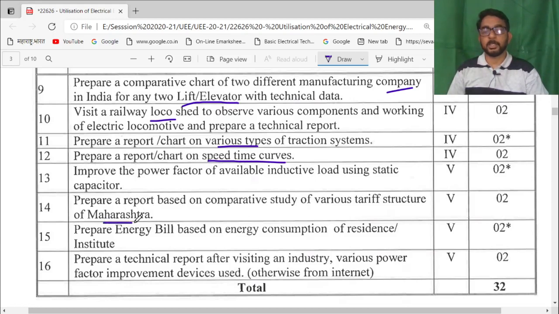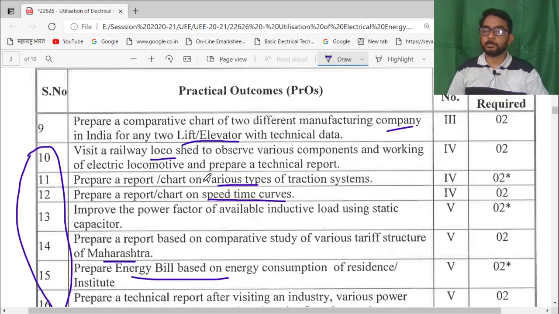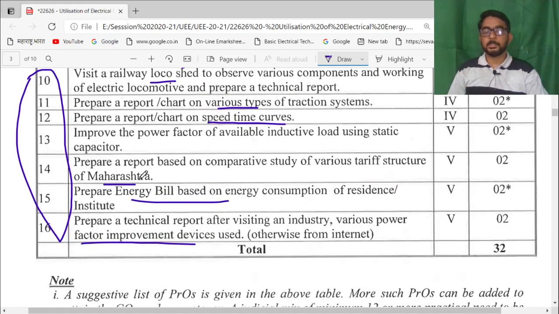used in Maharashtra. Prepare an energy bill on the energy consumption of the residence or the institute, and prepare a technical report after visiting the industry for power factor improvement devices. So, I think some of the practicals are common to the previous subject. So, students can take help of the previous subjects also. So, these are the practical parts that students will do.